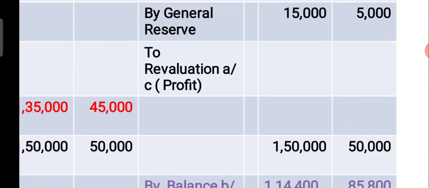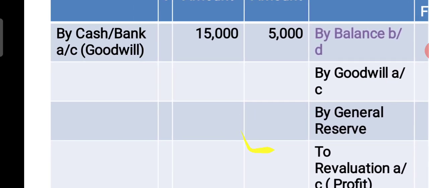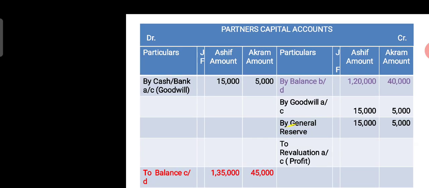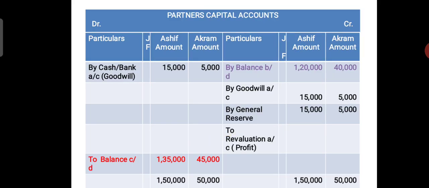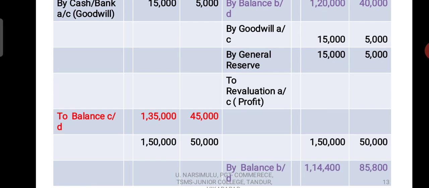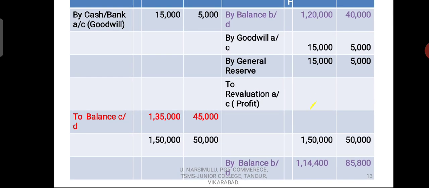Okay, next, on the debit side, they have taken away their share of goodwill from the business, that should be shown on the debit side in their capital accounts. Cash or bank, goodwill taken away 15,000, 5,000. Now from the total credit, deduct the total debit amount.